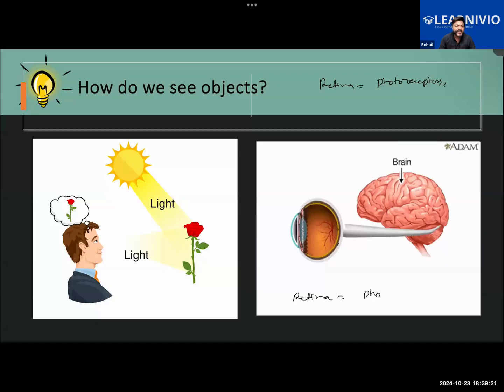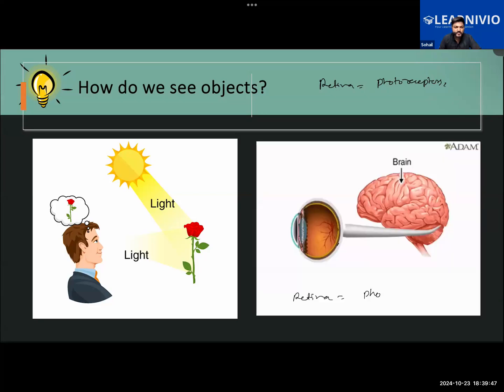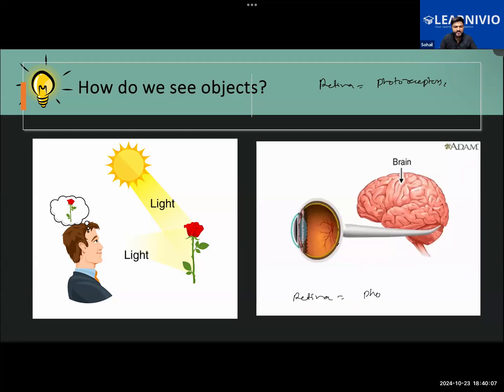Further, we also learned why light is necessary, why light is required. Tell me what are the reasons, what are the requirements of light, why light is necessary. Yes, Gauri? We are able to see objects because of light. Okay, good. Basically, we can see objects whether properly or not properly, but nonetheless we can see objects because of light.